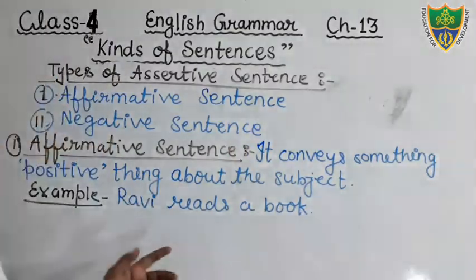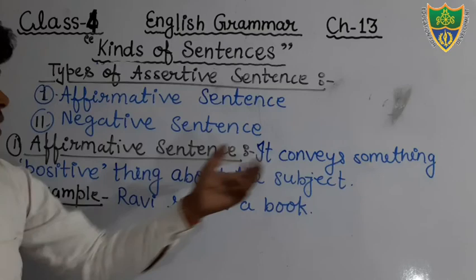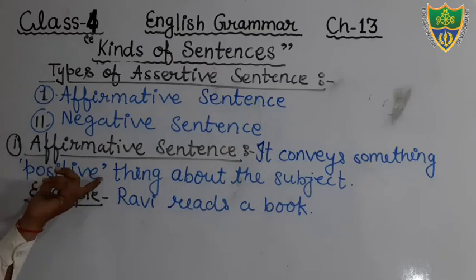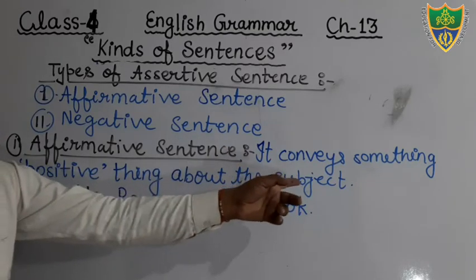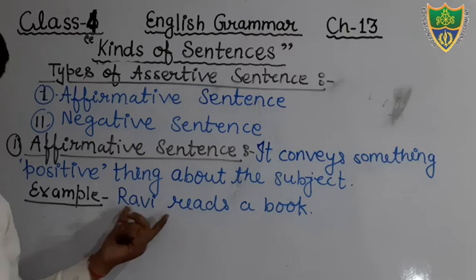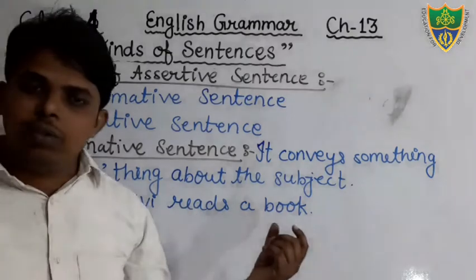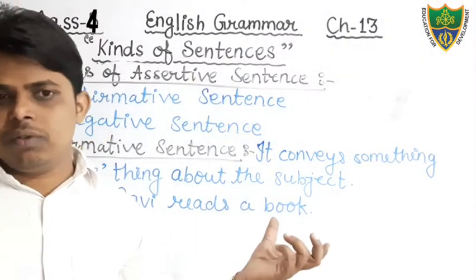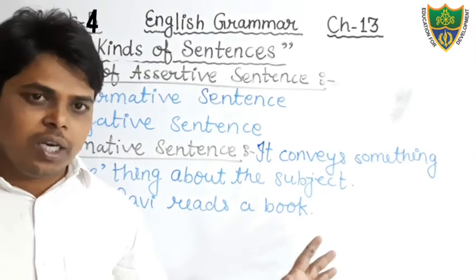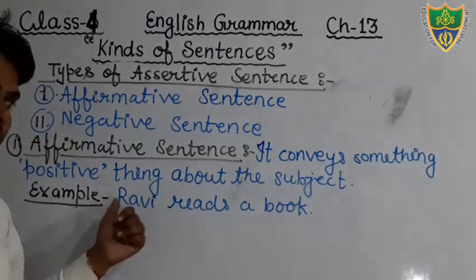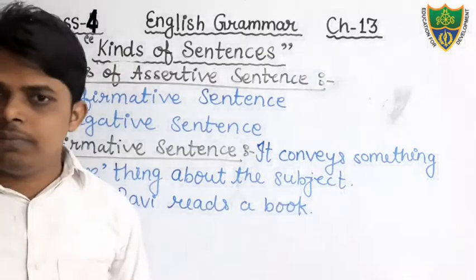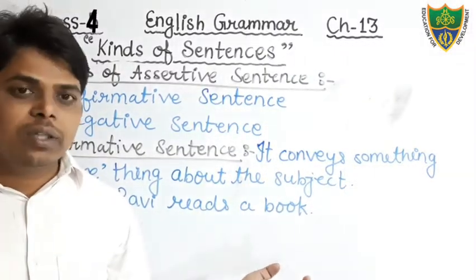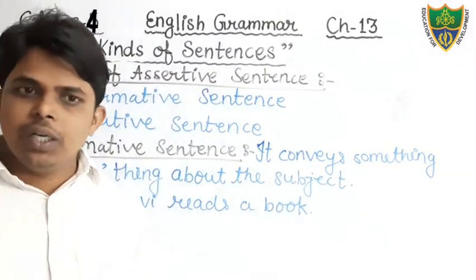Just see here, we are getting affirmation, positive things about the subject. What is subject? Ravi. What is positive thing? Reads a book. Ravi reads a book. There are no negative words, and it also starts with a capital letter and ends with a full stop. So that is an affirmative sentence.